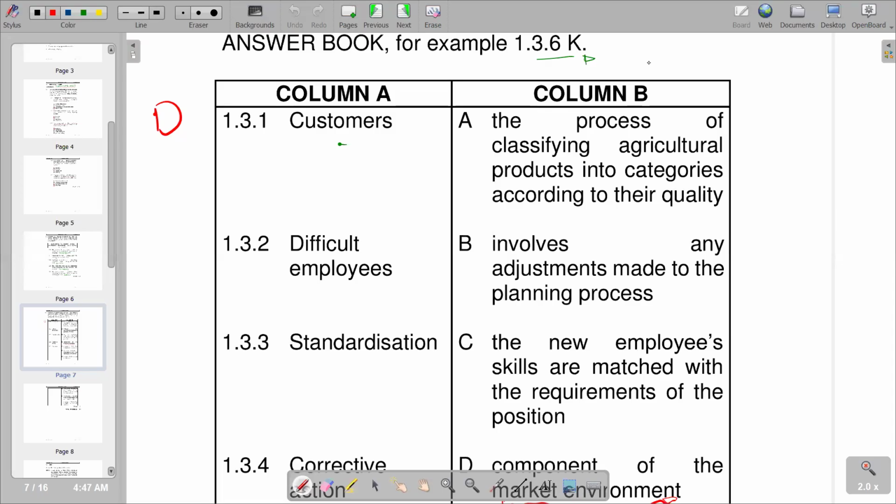So I'm moving on to the second part. We've got difficult employees, and we try to see the explanation that's matching difficult employees. We know that whenever we have a difficult employee, we have someone who does not act in a professional or responsible manner. So in that way, I would say we've got a difficult employee.